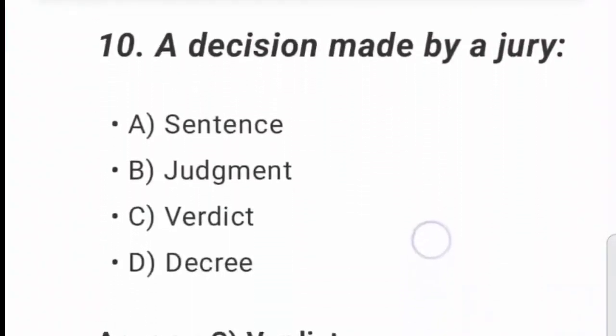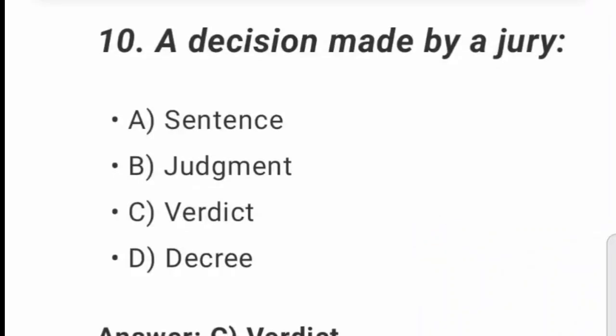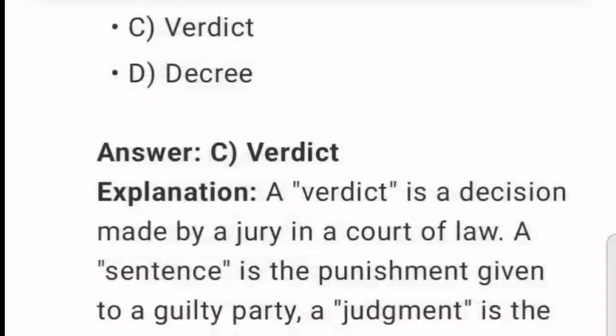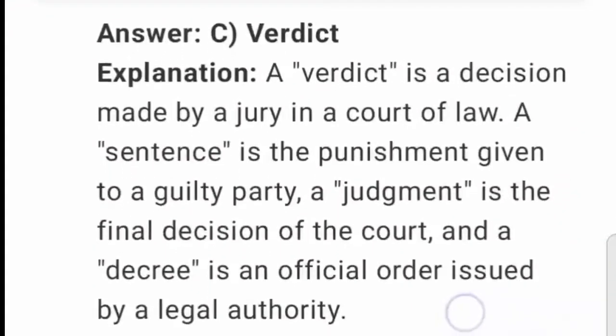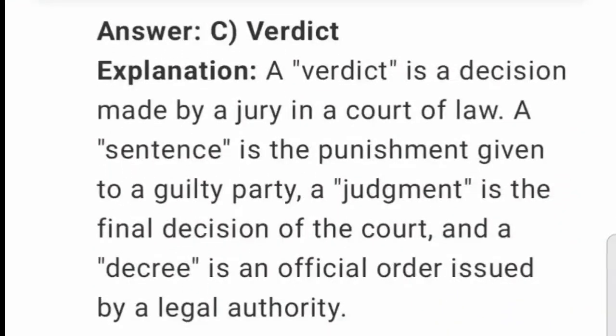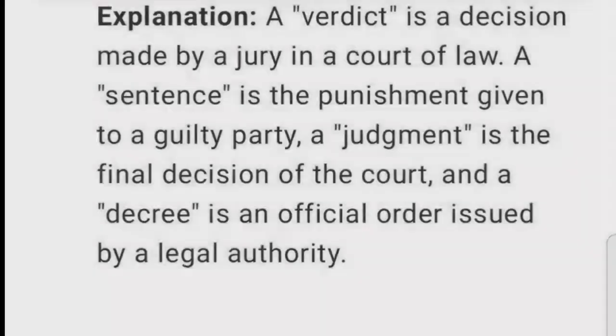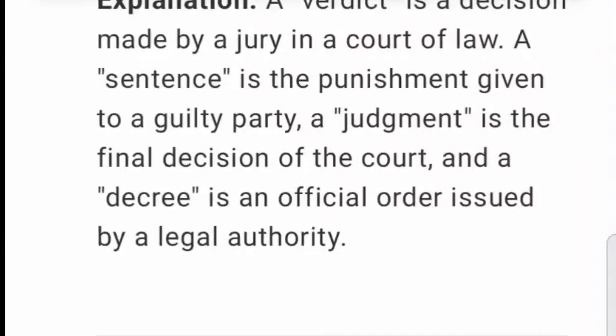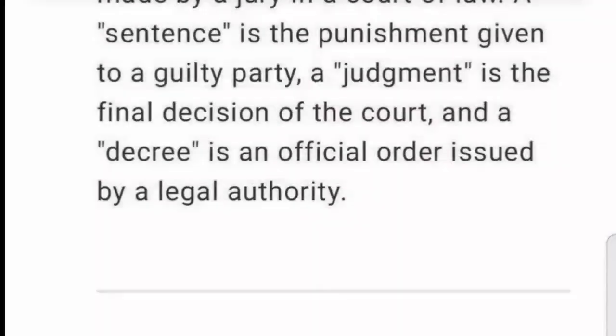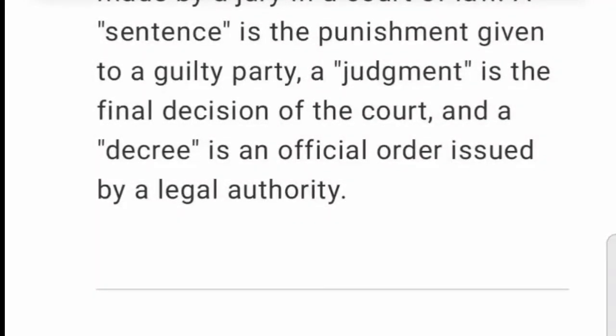10. A decision made by a jury. A. Sentence. B. Judgment. C. Verdict. D. Decree. Answer: verdict. A verdict is a decision made by a jury in a court of law. A sentence is the punishment given to a guilty party. A judgment is the final decision of the court. And a decree is an official order issued by a legal authority.